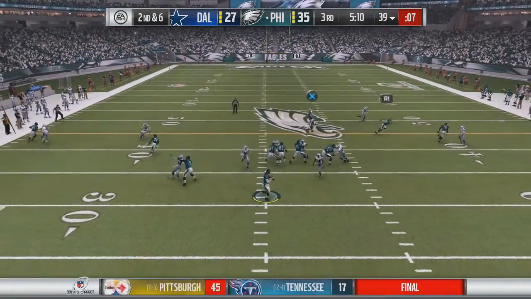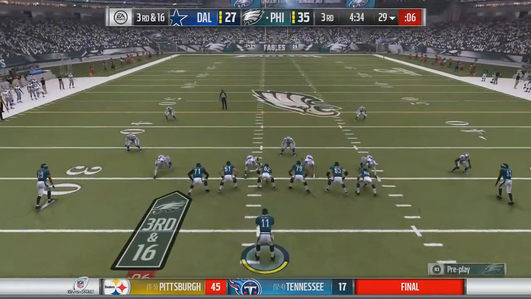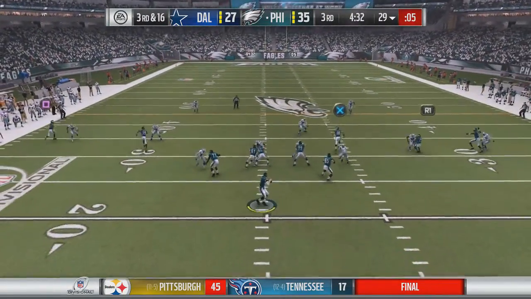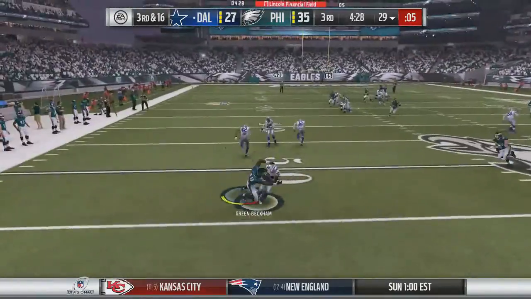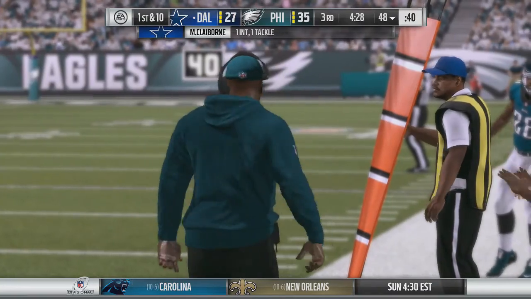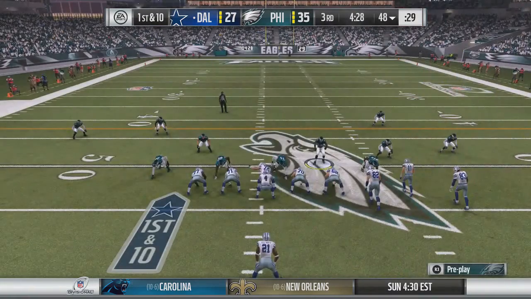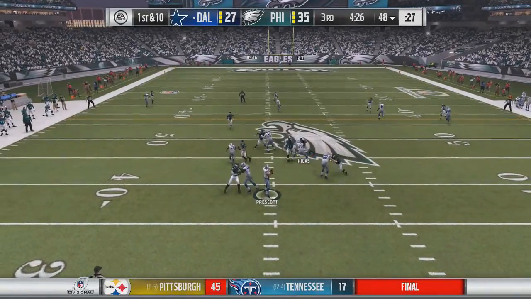Carson Wentz will come back out on 2nd and 6. Wentz takes the snap out of shotgun, trying to find somebody open, but will be sacked on the play back at the 29-yard line. Morris Claiborne gets credit for it. Now on 3rd and 16, Wentz to the outside, tipped around and intercepted by Claiborne, and he's brought down to the 48-yard line. He tried to force that to Green Beckham, and it was tipped right into the hands of Claiborne. So now Cowboys come back out, 4:25 here to go in the 3rd quarter.